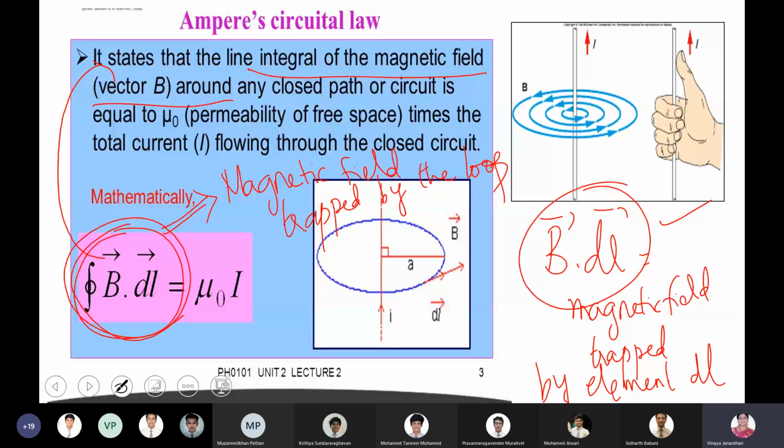So, boys, whatever I have written, that is only for your reference. Do you understand, boys? B dot dl is the magnetic field trapped by the element dl. It is only for your reference. Don't write it anywhere else. What you need to write is only the statement and the mathematical form. Shall we go for the proof of Ampere's law?